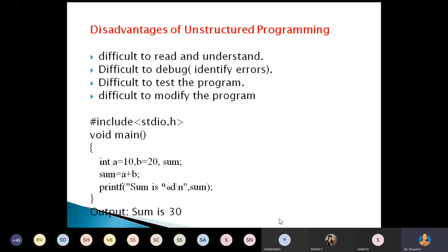One example here, we are just adding two numbers. The two numbers A and B, and the final result we are storing in the variable sum, and we are displaying the value of that sum. A is 10, B equals 20, and sum is 30. This is an example of unstructured programming. All the code we are writing inside the main function.